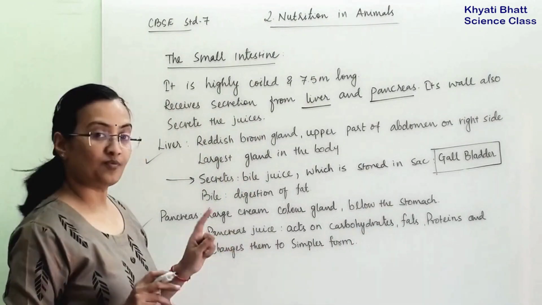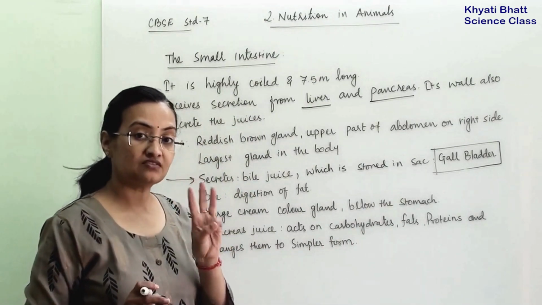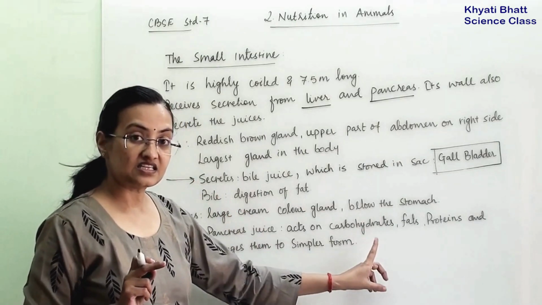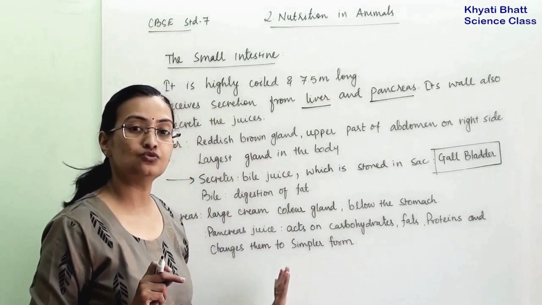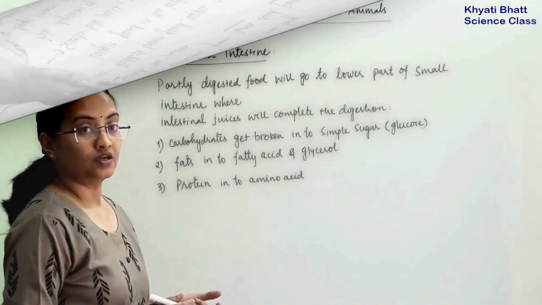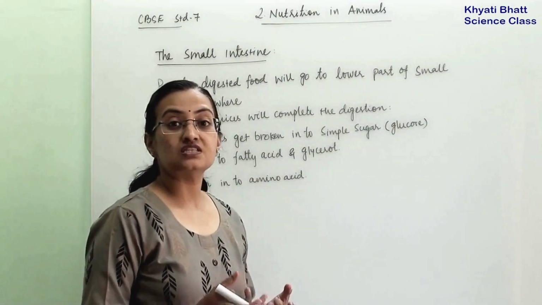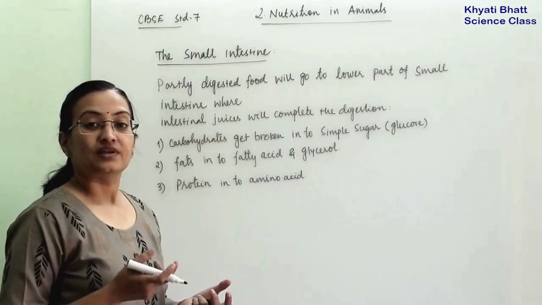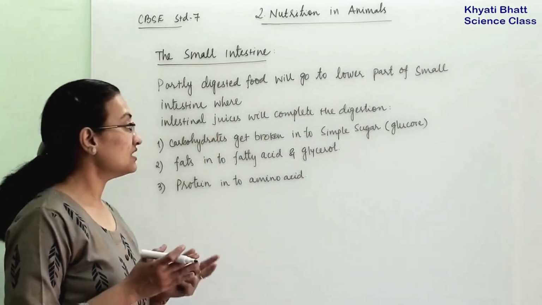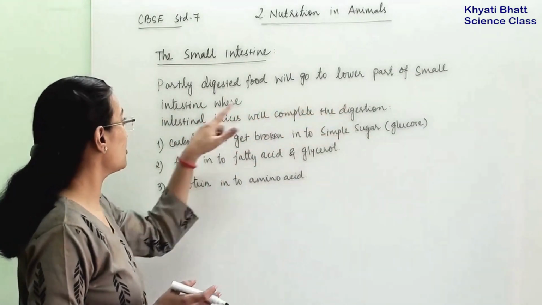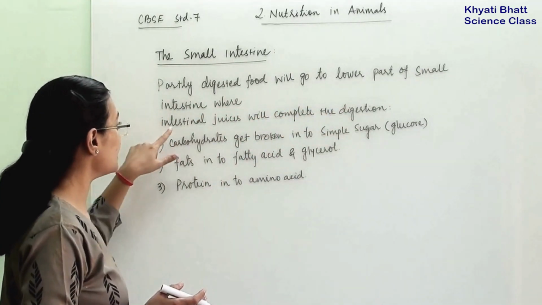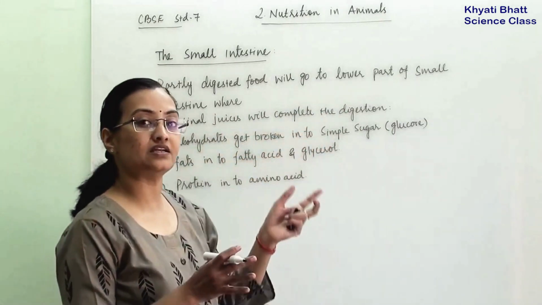So the function of pancreatic juice involves three things. They are digesting carbohydrate and fat, and converting protein into simpler substance. Now, when the liver juice and pancreatic juice get mixed with the food particles, the partly digested food will go to the lower part of the small intestine, where intestinal juices will complete the digestion.